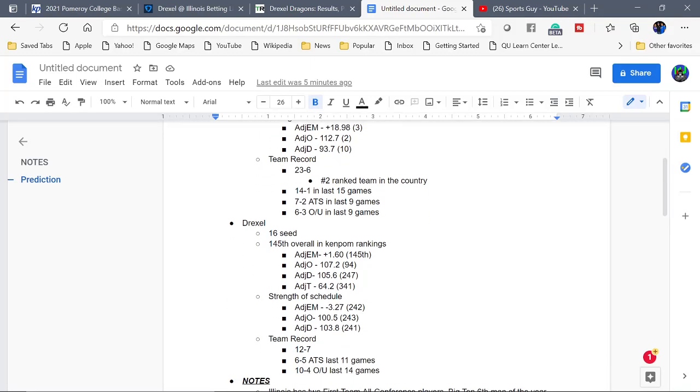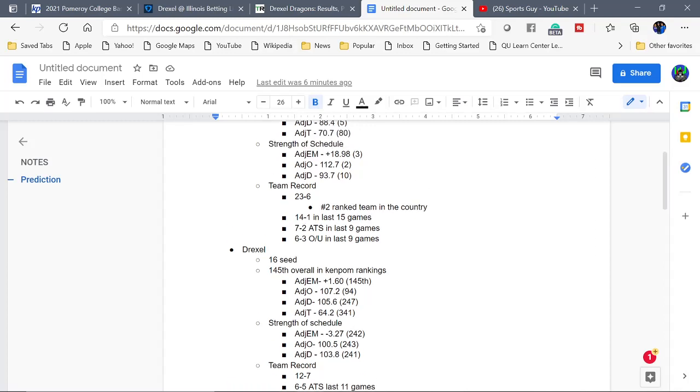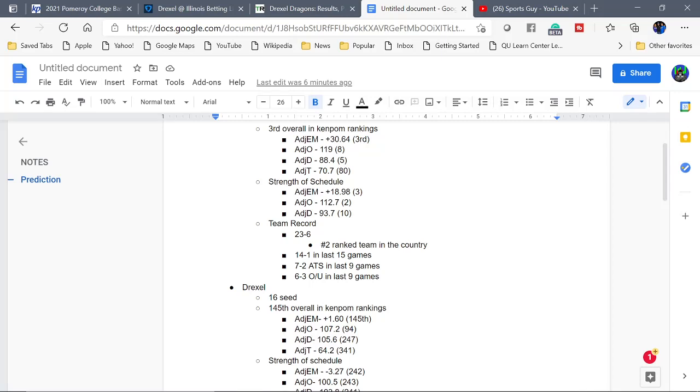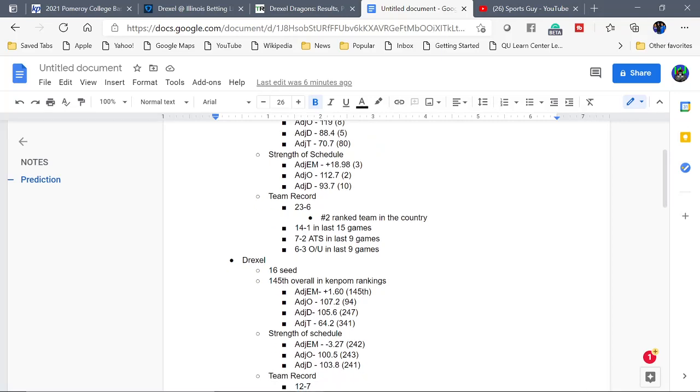Okay, Drexel is obviously the 16th seed in the seeding bracket that they are in with Illinois. They're not ranked in the country. They're ranked 145th overall in Kenpom. In the Kenpom rankings, adjusted efficiency margin of only plus 1.60, which is ranked 145th. Like I said, adjusted offense 107.2, which is 94th, which is not awful, it's not terrible, but compared to a team like Illinois that's ranked top 10 in the offense and top 5 in defense, I mean, it's a pretty big margin right here.